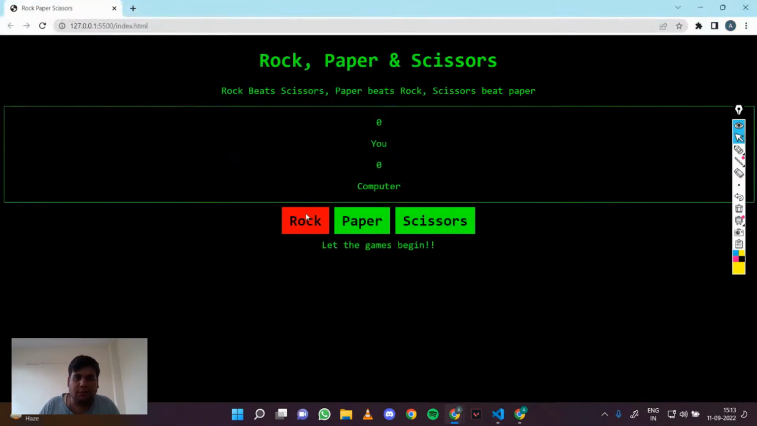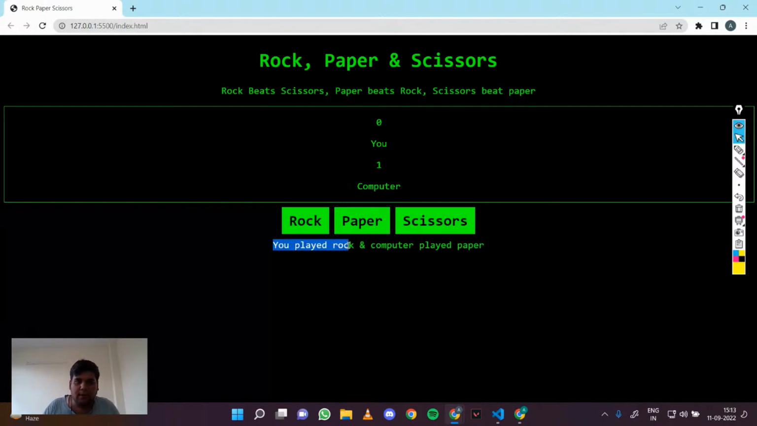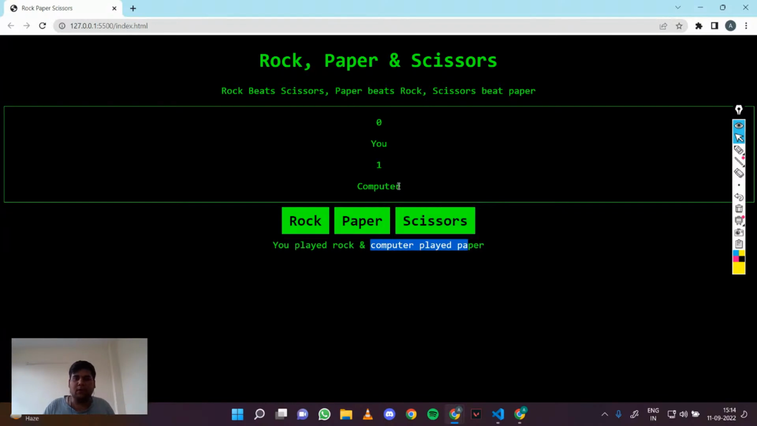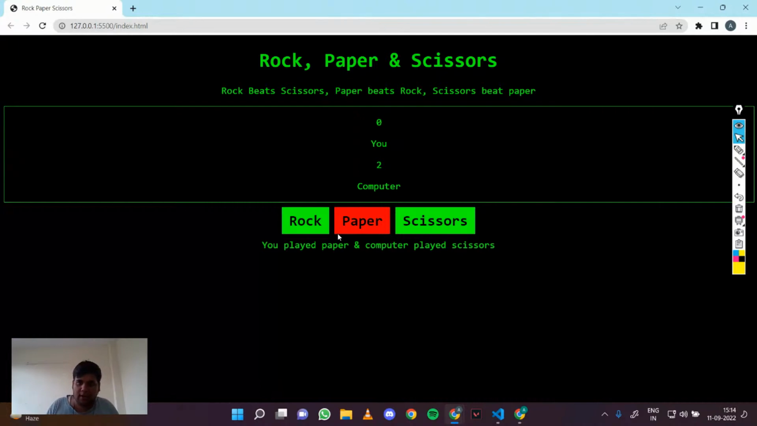We will build a fully functional rock paper scissors game. Basically, here you can select any option. So let's say I choose rock. You play rock and the computer plays paper. So the computer won because paper beats rock, and the computer score increments. We will build a game of rock paper scissors where you can choose any of the options, the computer will choose a random option, and then your score will be displayed. We will build this whole app in this session.